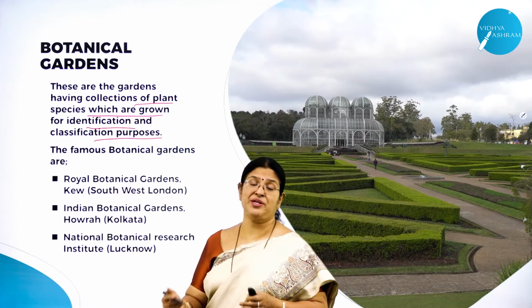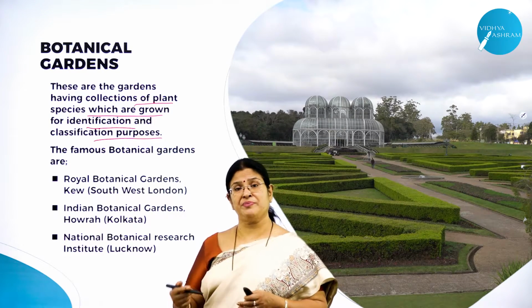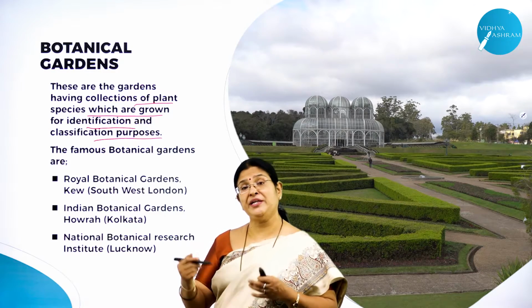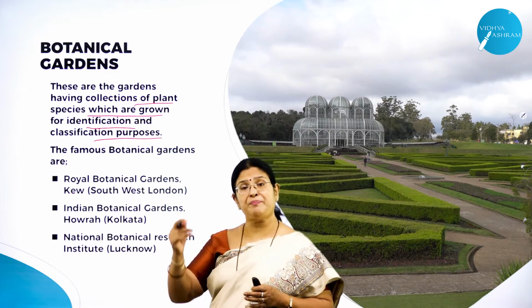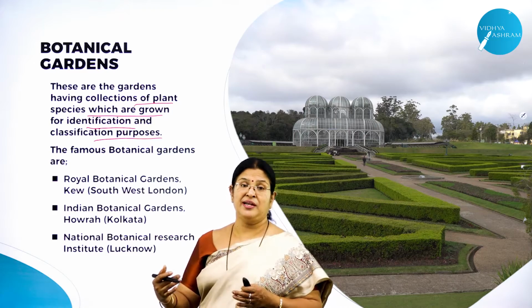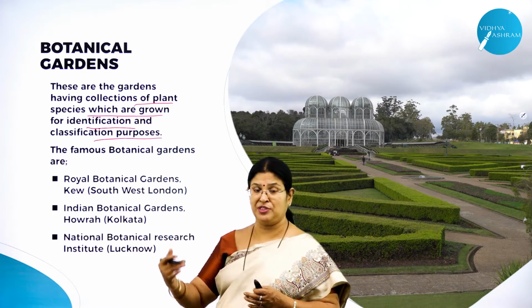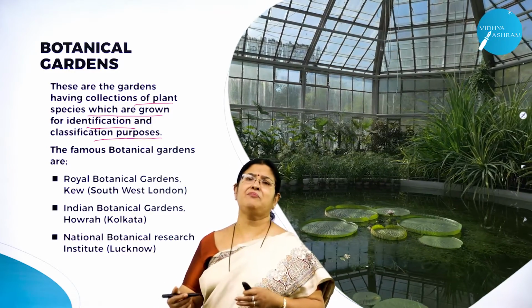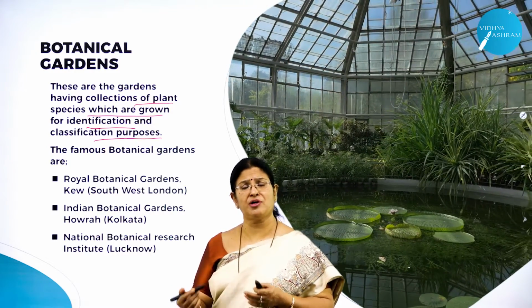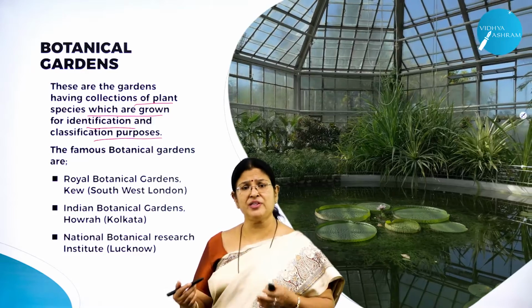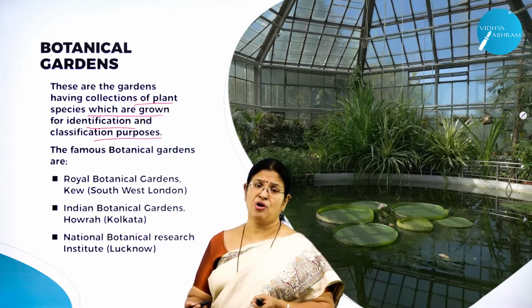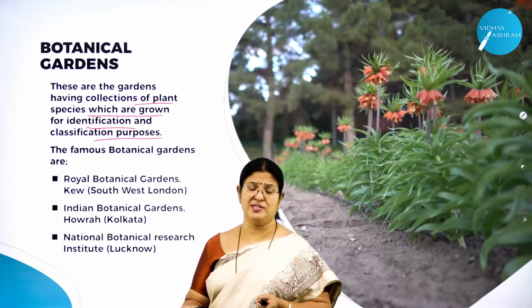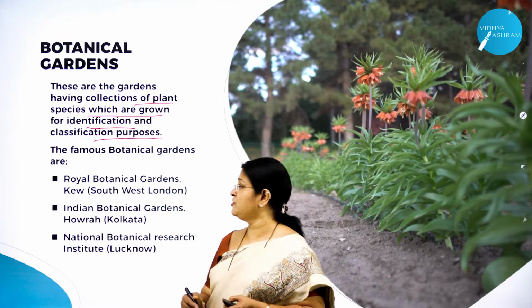Right, so that is one means of study, and you might have come across many trees planted there, many rare plants there, and even the plants will carry some information, like a label put just below the plant which gives information about the plant, the scientific name. There are many types of plants. Many of us would not know even the scientific names or the common names, right? As I said, common names are used for our convenience, but the scientific names are universal.